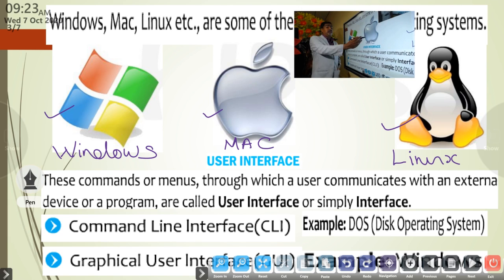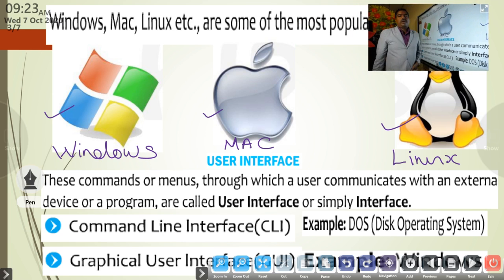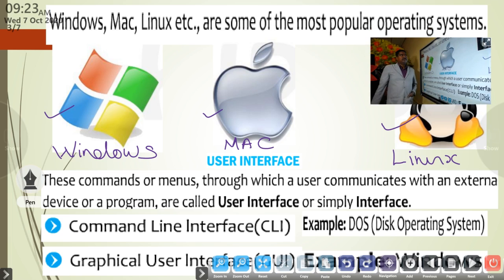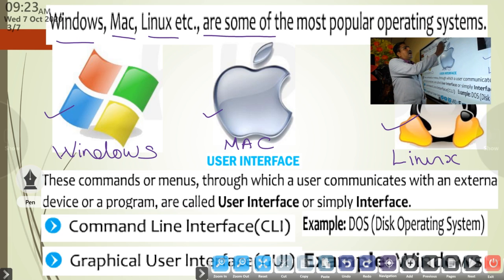These are the three main operating systems used in our day-to-day life. Windows, Mac and Linux are the most commonly used operating systems nowadays.